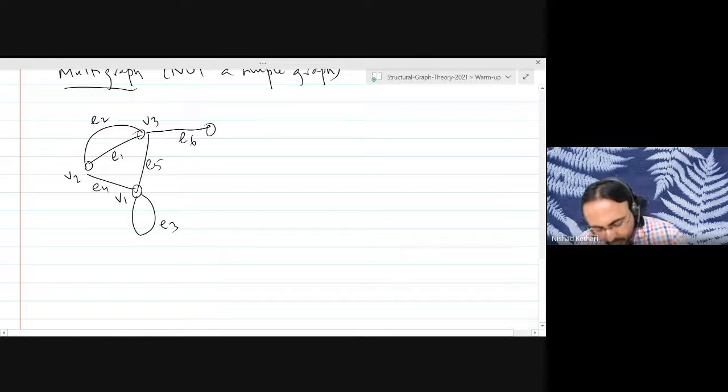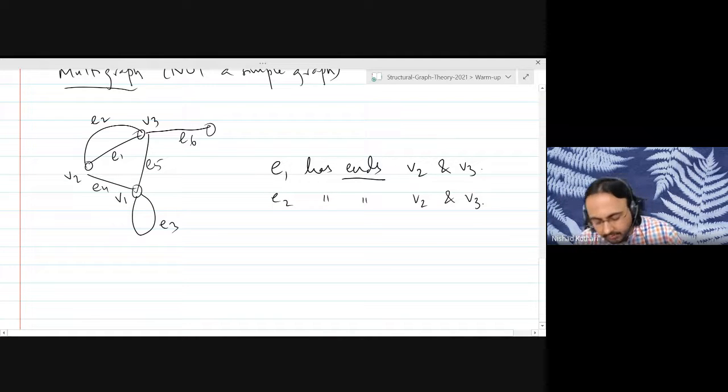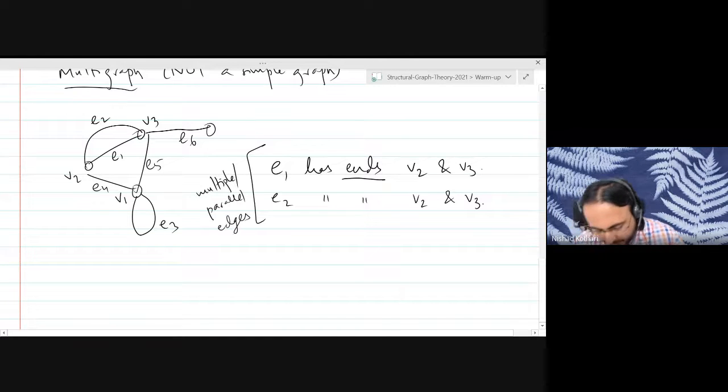E1 has the ends V2 and V3. This is another term, ends. Hopefully it is clear by the drawing and example. And E2 also has the same ends. These are called multiple or parallel edges, depending on which book you are referring to.